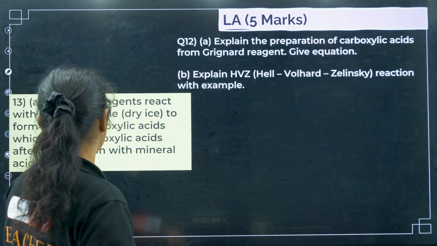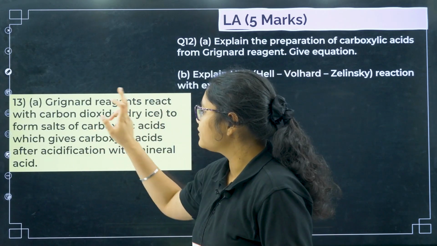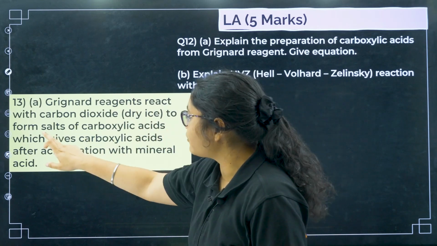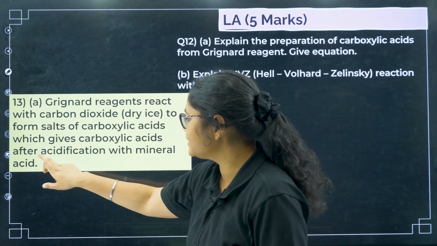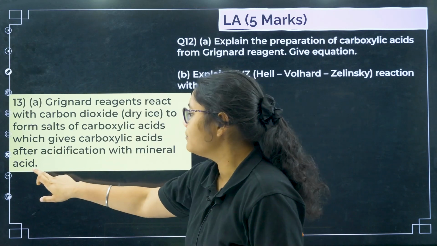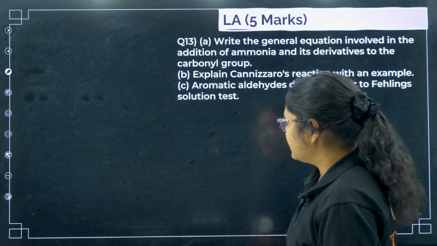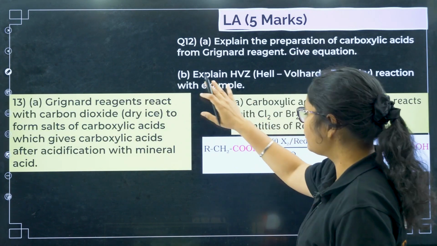So first let us see here Grignard reagents. Grignard reagents react with carbon dioxide, which is also called dry ice, to form salts of carboxylic acid, which gives carboxylic acid after acidification with mineral acid. So if you see the reaction here, okay, I think I haven't put that reaction. Okay, I will put that reaction.